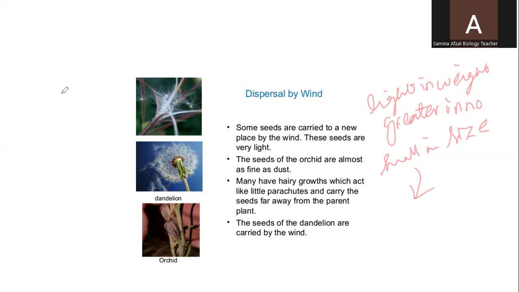They will reach a place where the environment is suitable for their germination, and they will germinate over there. Otherwise, they will be wasted. Most of the seeds are wasted in this way, so a greater number is required for the seeds which are dispersed by the wind. Here I would like to give the example of dandelion, and you can say cotton seeds. All of them are dispersed by wind.